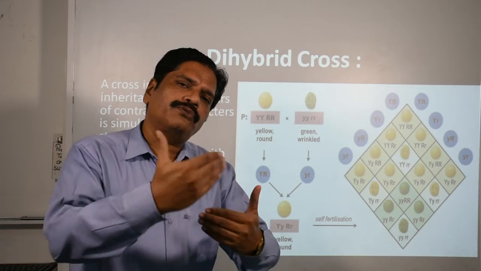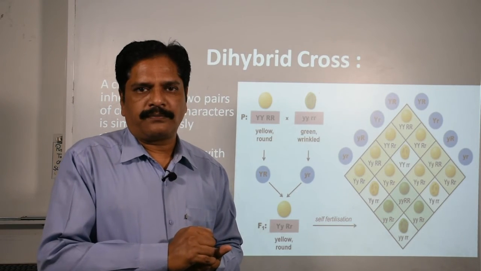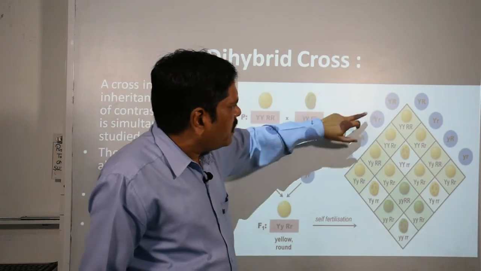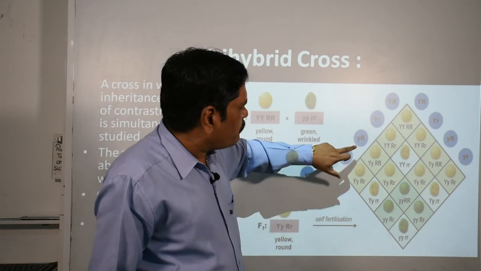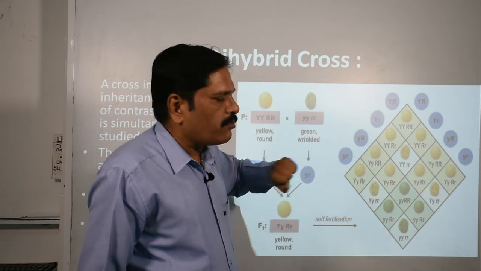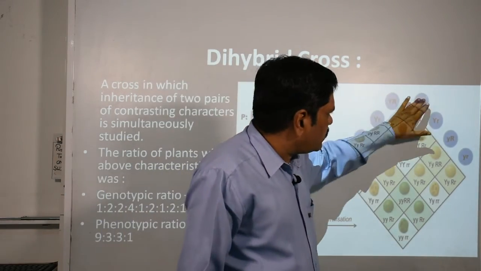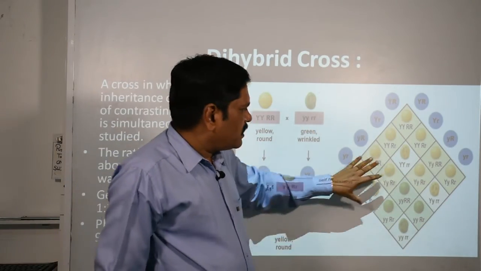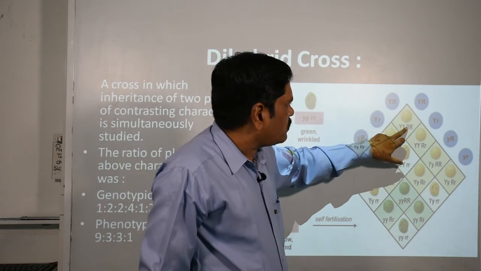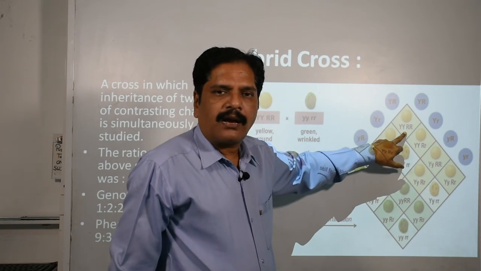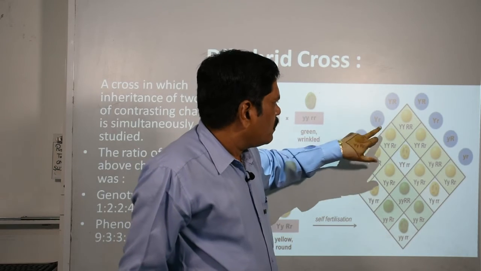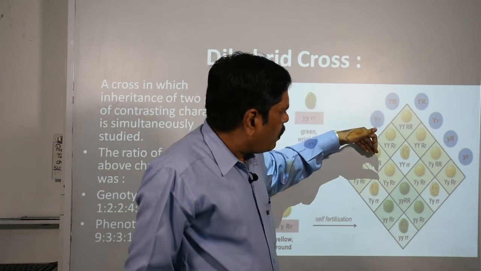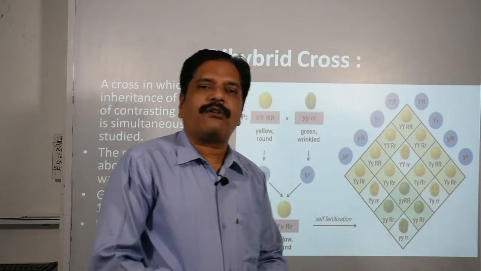Now let's examine the result of the F2 generation. Let them make gametes. You will observe that four types of gametes are formed: capital YR, capital Y small r, small y capital R, and small y small r. This is one parent, this is the second parent. When they fuse, this is called the Punnett square. Remember, when these two cross, you will get capital YY, capital RR, a pure dominating trait. Similarly, when you cross all of them one by one, you will get 16 offspring.